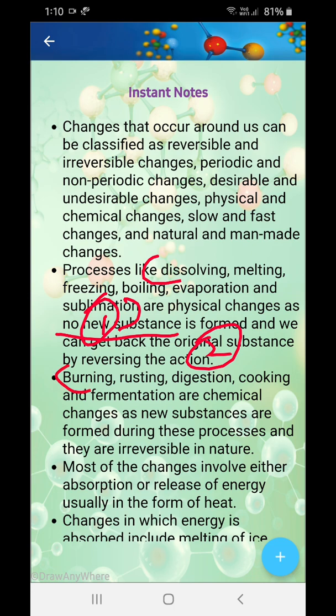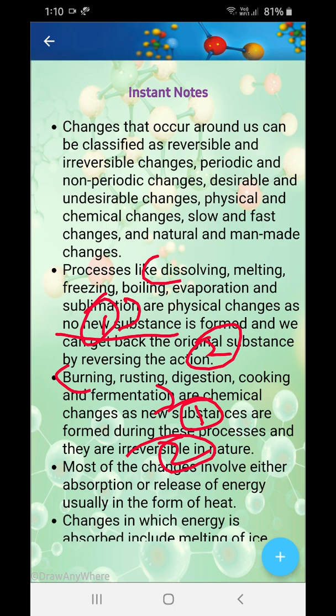Burning, rusting, digestion, cooking and fermentation are chemical changes. You will think about all this. Okay, think and write down in the comment section: am I telling right? Are these examples really right? Think about them. Okay, because I need to know about your views also. Maybe I am wrong. Okay, new substances are formed during this process and they are irreversible in nature. Try to match them with these two points.